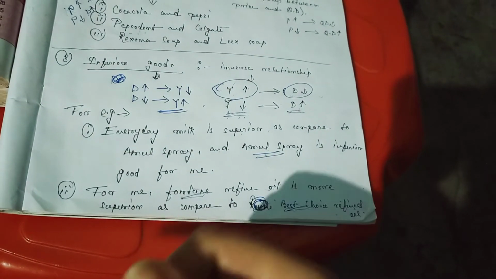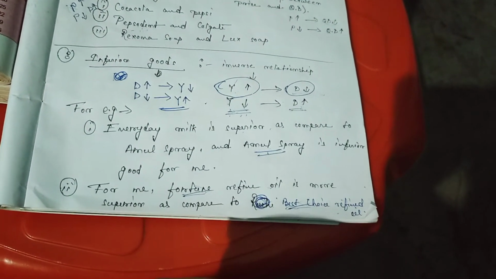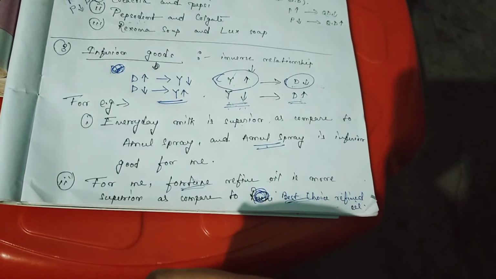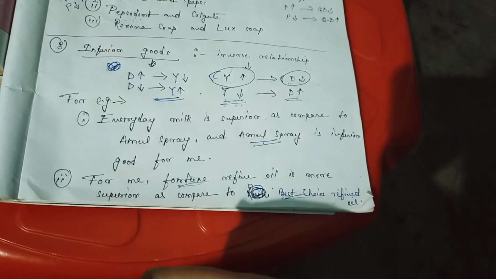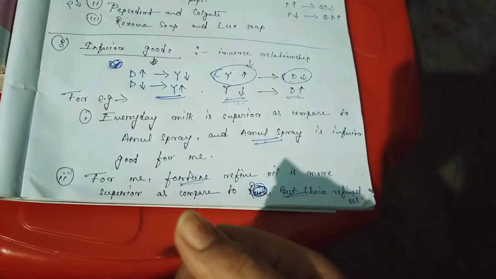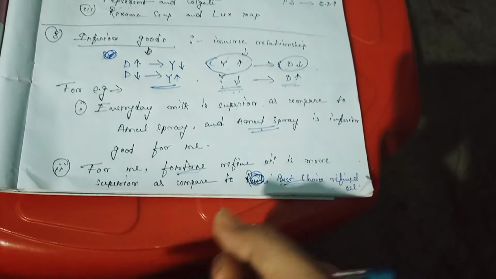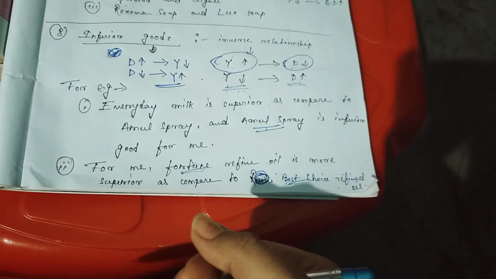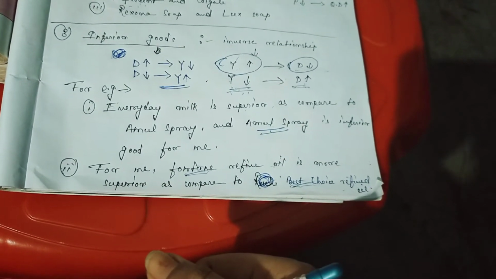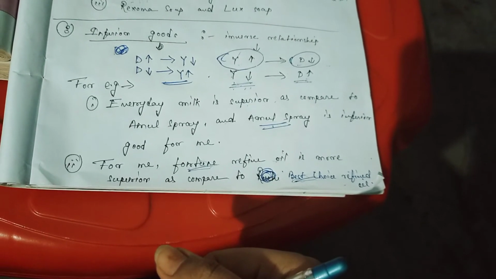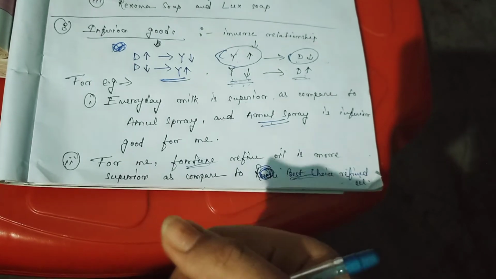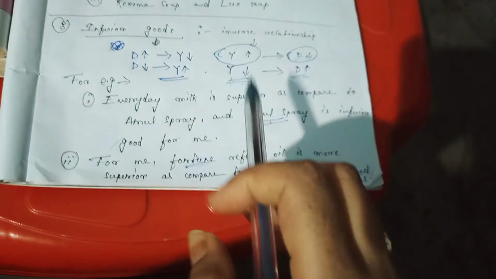Okay, inferior goods actually show an inverse relationship between the demand and income of the consumer. So inferior goods are actually different for the different sections of the society. For the poorer section, inferior goods are different, and for the richer section, inferior goods are different. Okay, as it depends on their choice, and also differs from person to person.